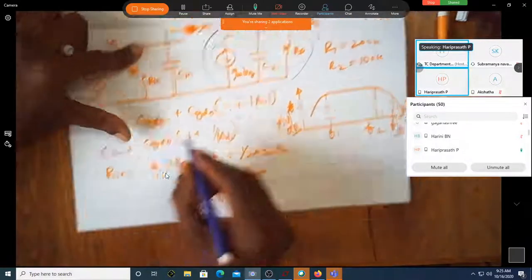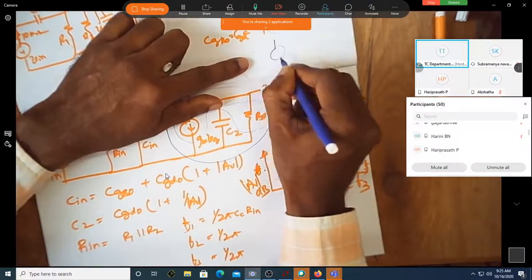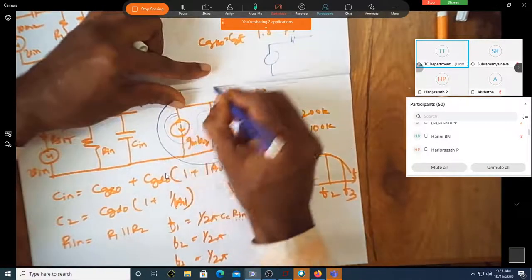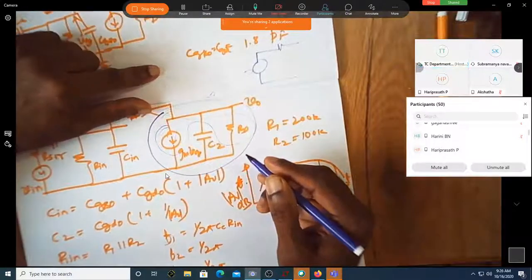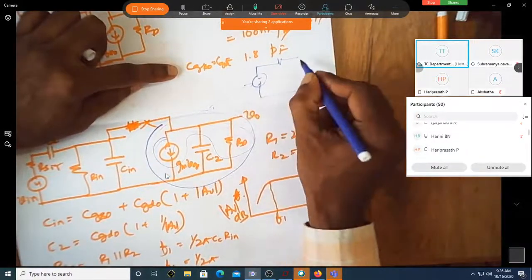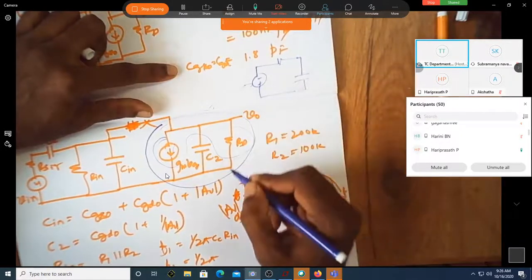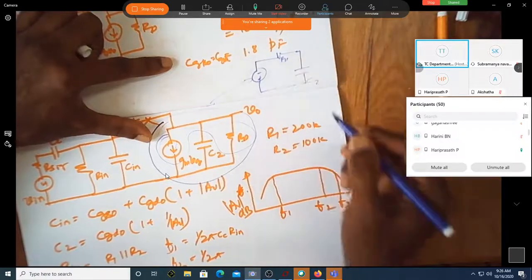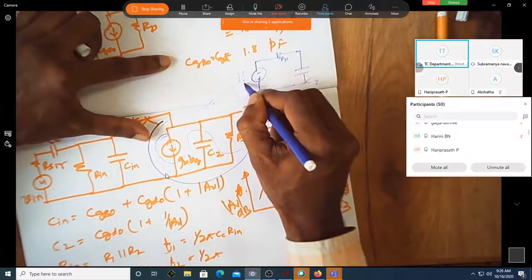Sir, can I replace that by a voltage source, something like this? So this current source, can I replace it by a voltage source? Correct. Okay, maybe minus plus. So shall I put this capacitor here? This is C2. This is RD. This is the equivalent voltage, some Vx.